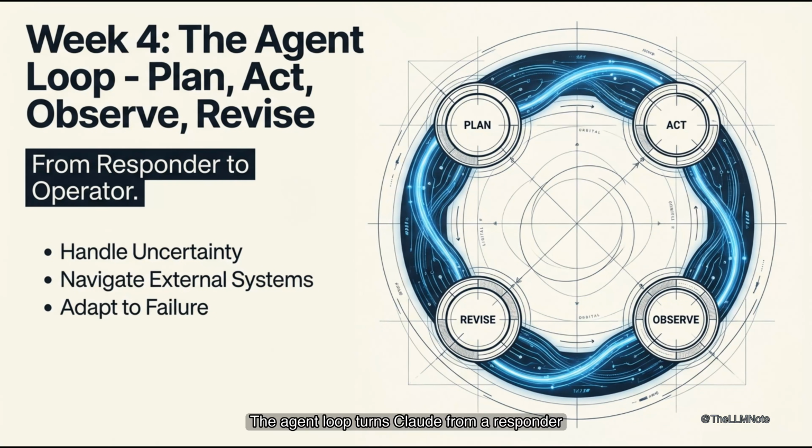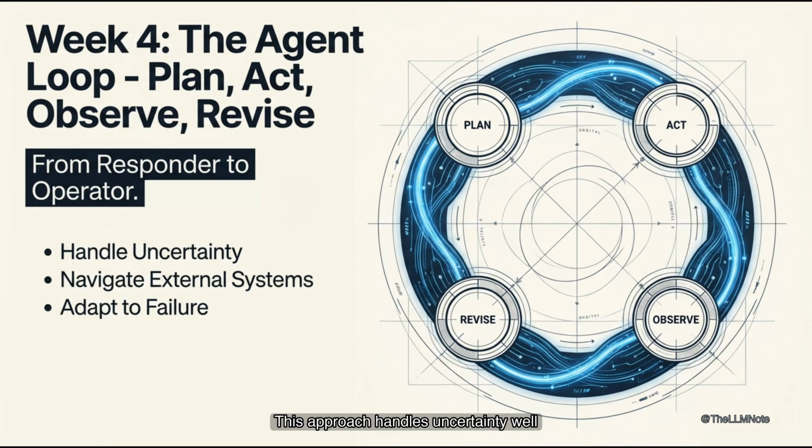The agent loop turns Claude from a responder into a task operator. It lets Claude plan a path before taking action. Claude uses approved tools to carry out tasks. It observes real results from those actions. Then it revises the next step based on feedback.